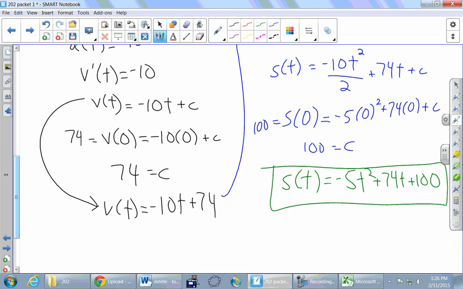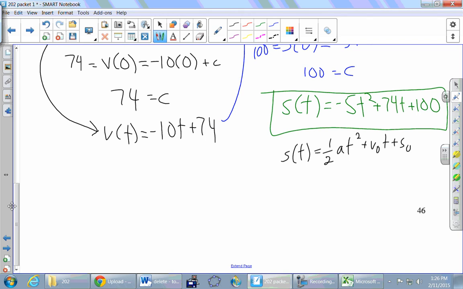And again, I'll write down the physics formula that you might have seen on the very first day. Was this 1/2 at squared plus v0 times t plus s0. And that's the formula many of you said you know how to use. Okay, so 1/2 a, what was the acceleration? Negative 10, that was the given. So why is there a minus 5? Because it's half of negative 10. And this half, that half and that squared is part of a lot of physics formulas.